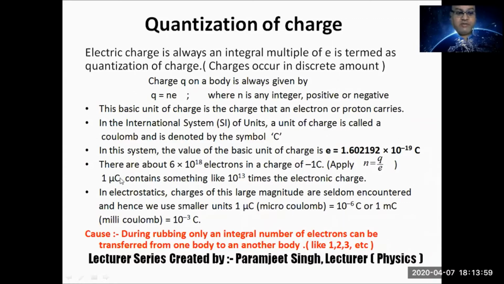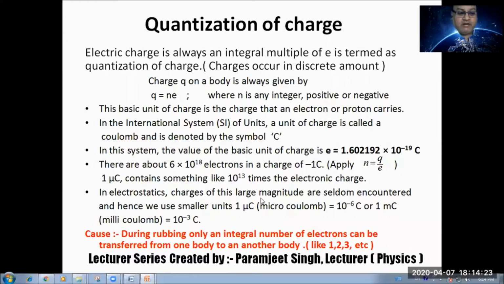So how many electrons will make 1 microcoulomb? Again apply this formula. N is equal to Q by E. Q is 1 microcoulomb. Convert this into coulomb. That is 1 into 10 raised to power -6 coulomb divided by 1.6 into 10 raised to power -19 coulomb. Roughly you will get 10 raised to power 13. So if a body acquires -1 microcoulomb, it is due to gain of 10 raised to power 13 electrons, and if a body acquires +1 microcoulomb, it means the body has lost 10 raised to power 13 electrons.